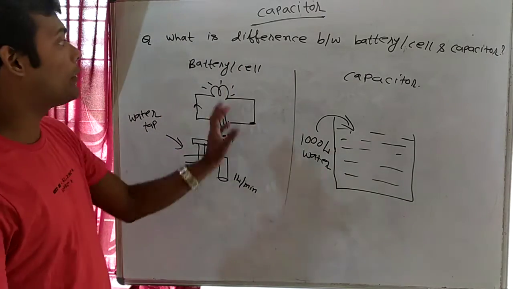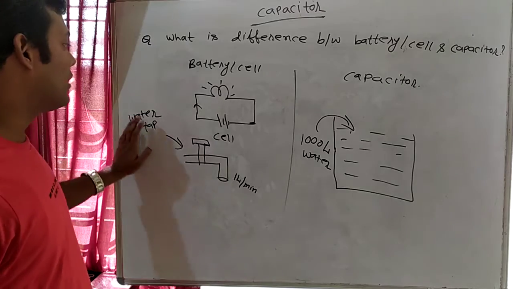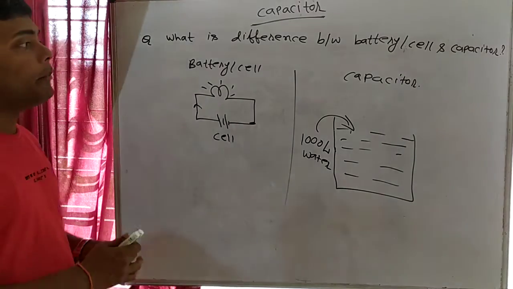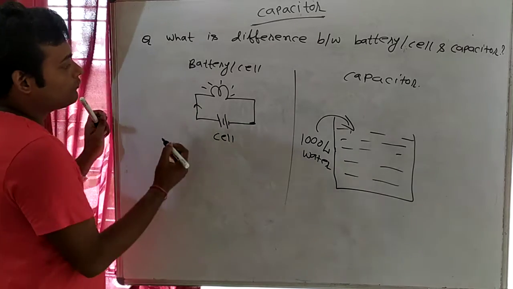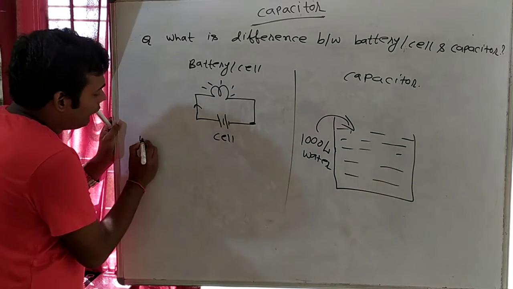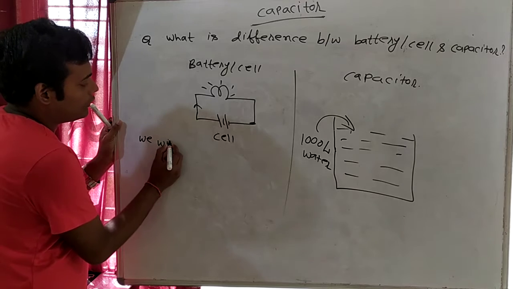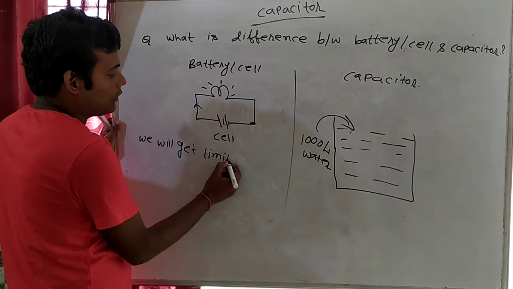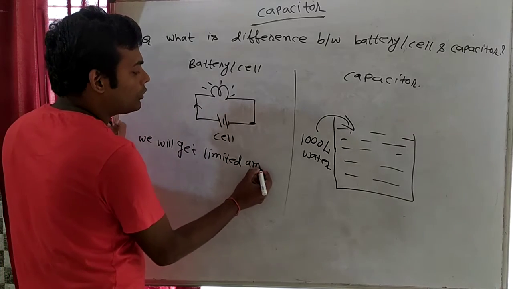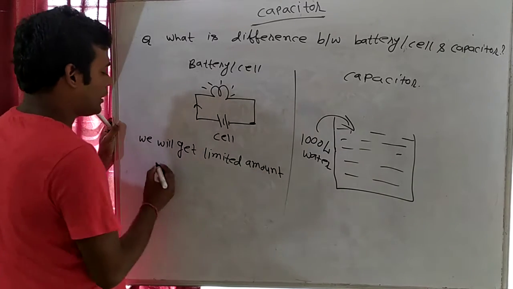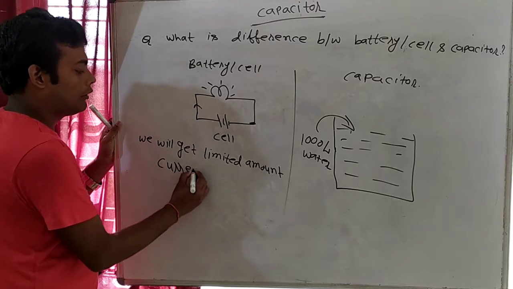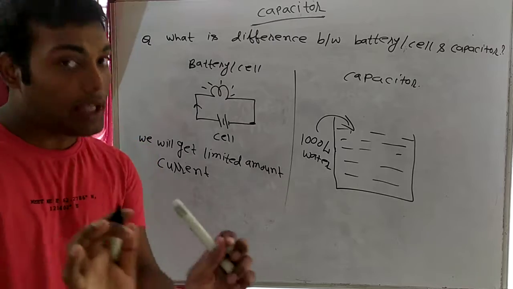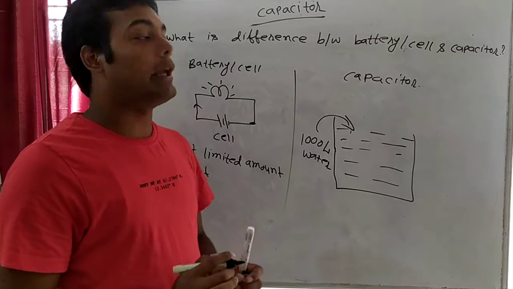So this is the difference between battery cell and capacitor. What is the difference? That from the cell we will get a limited amount of current. From where? From battery or cell we will get a limited amount of current. We are getting current, but we are getting a limited amount of current.